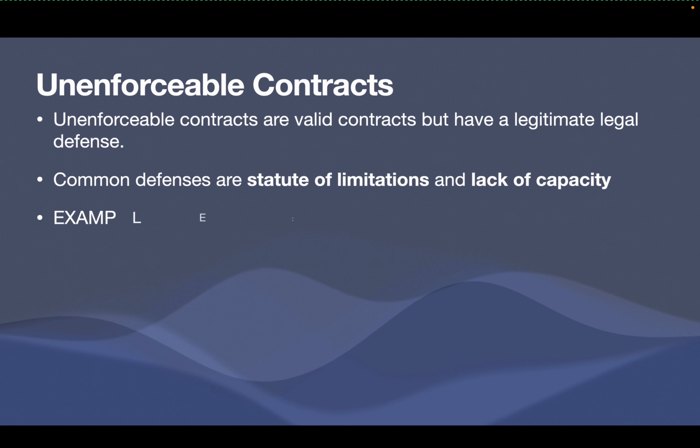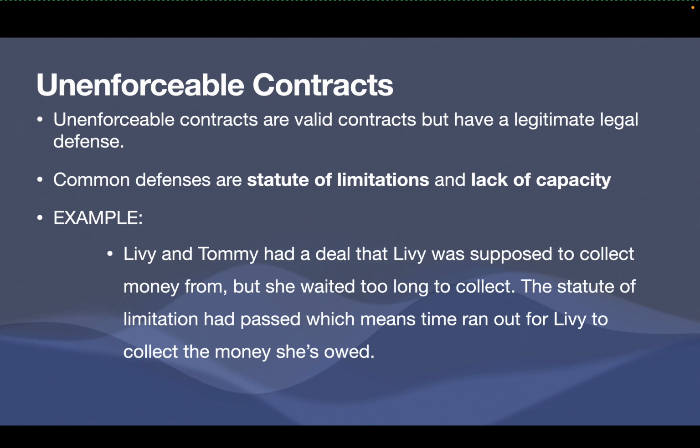Unenforceable contracts. Unenforceable contracts are valid contracts but have a legitimate legal defense. Common defenses are statute of limitations and lack of capacity.